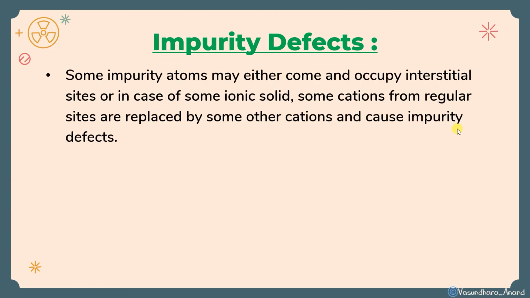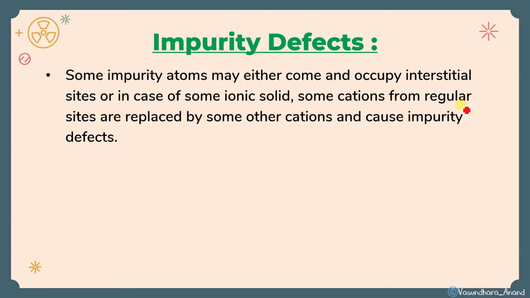Some impurity atom may either come and occupy an interstitial site, or in case of some ionic solid, some cations from the regular site are replaced by some other cations and cause impurity defect. Got it, what I'm saying?